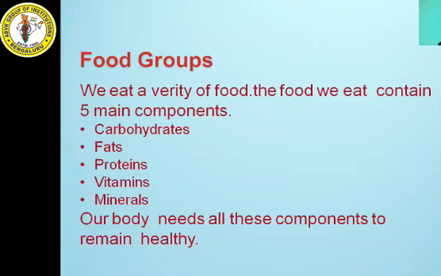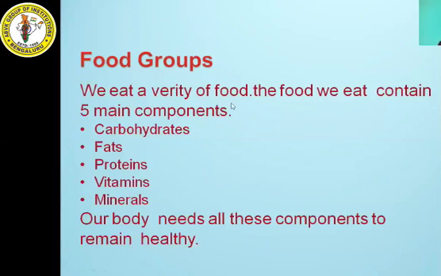Understood? Next, we have different food groups. In this lesson, we are going to discuss the various food groups, or we can call them nutrients. We have 5 main types of nutrients. What are they? We'll see.